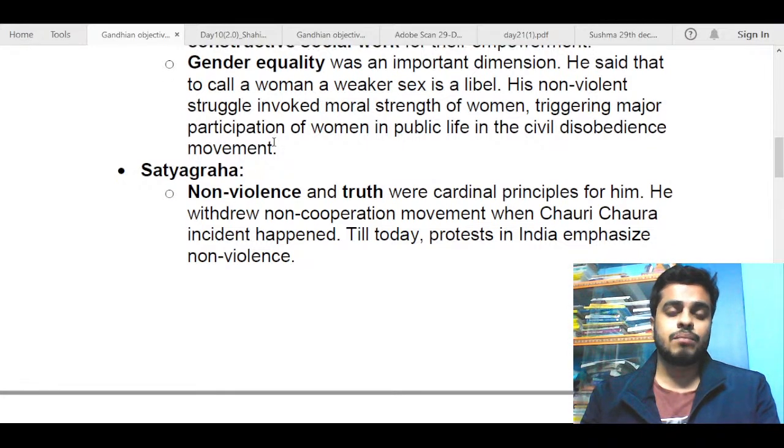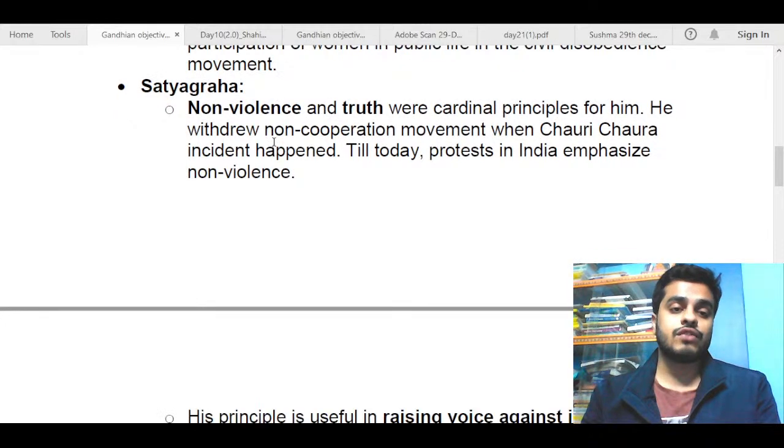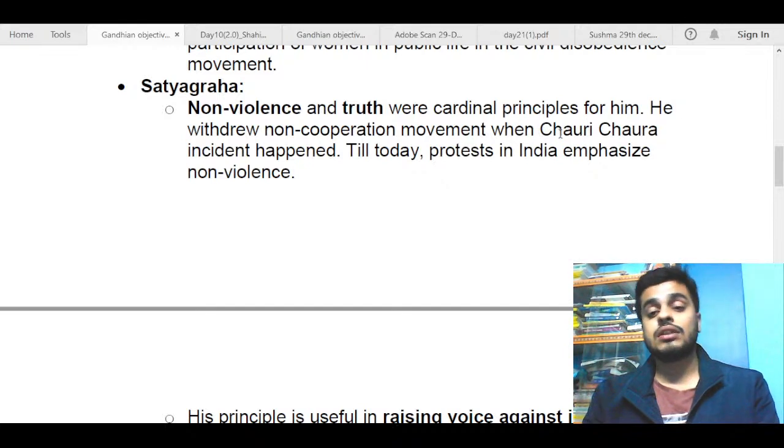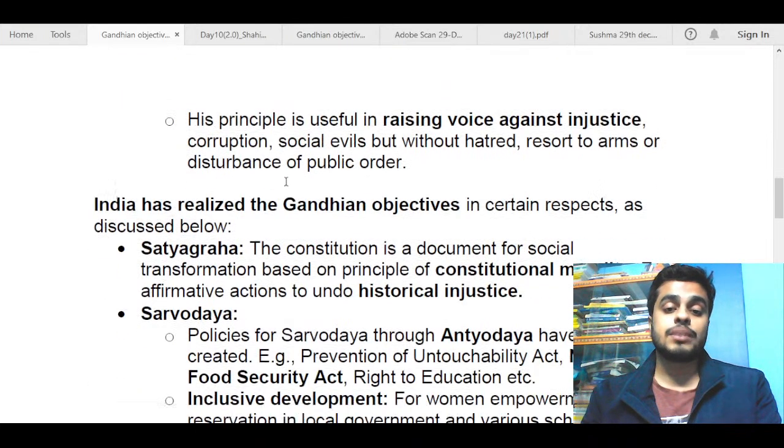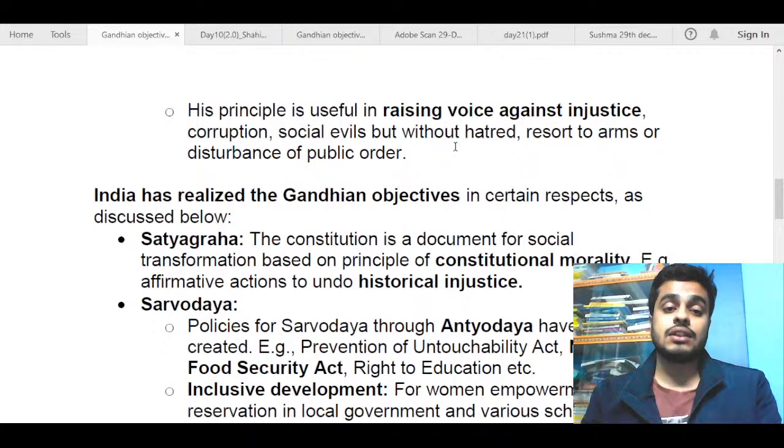And next, one of the most important principles of Gandhiji's life was satyagraha. He was not in favor of violence, so non-violence and truth were cardinal principles for him. He withdrew the non-cooperation movement when the Chauri Chaura incident happened. So again, this is an example; I'm trying to link his objectives with some examples from his life. Till today, protests in India emphasize non-violence. So his principle is useful in raising voice against injustice, corruption, social evils, but without hatred.